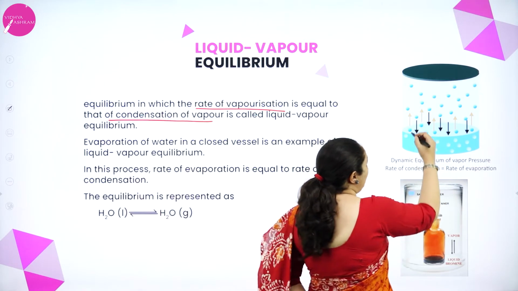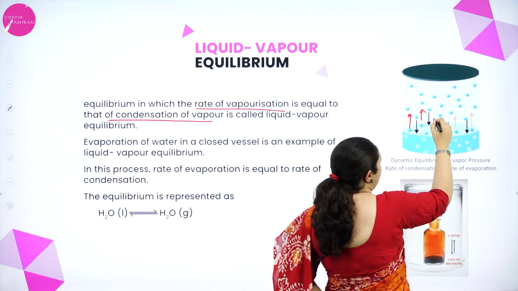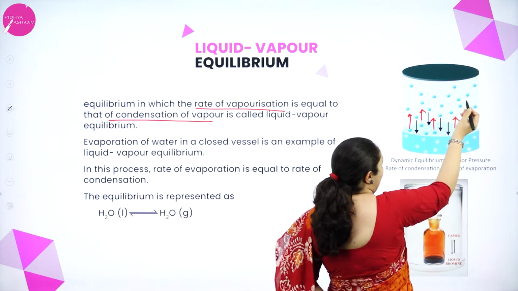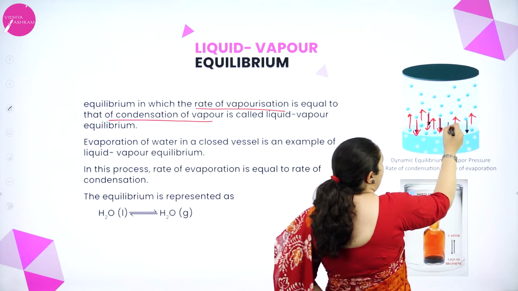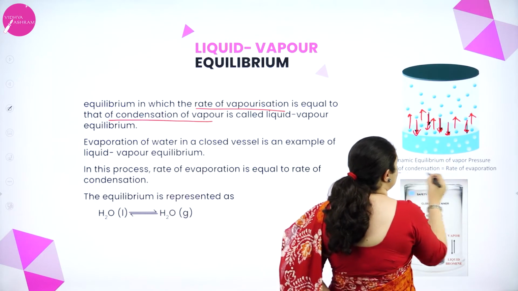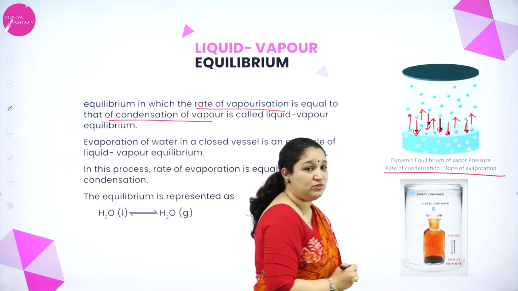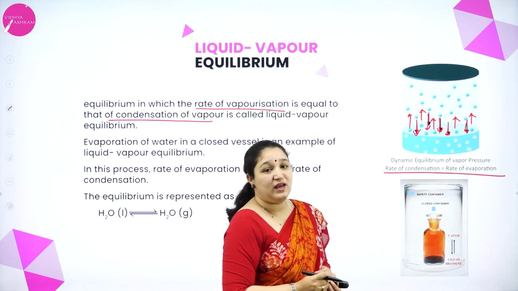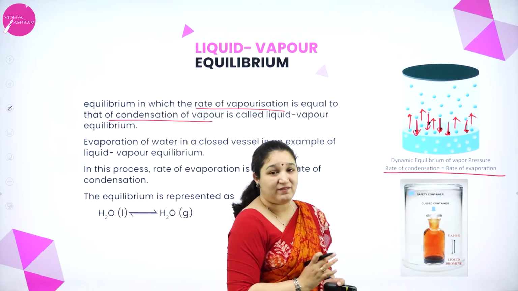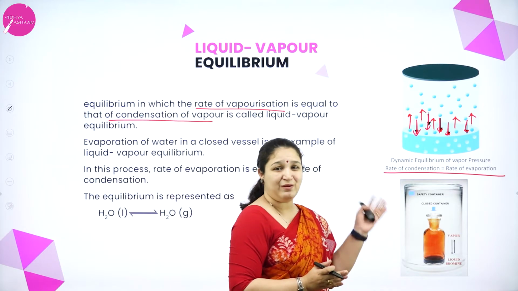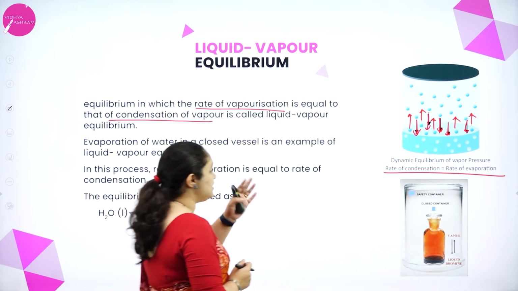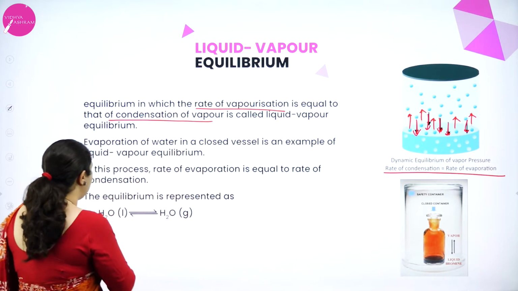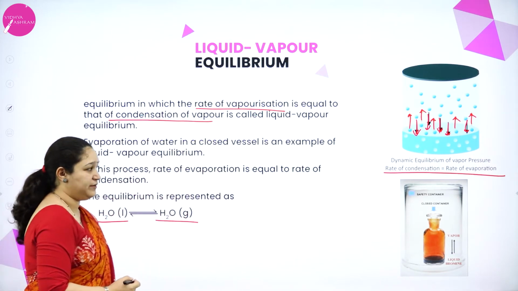So the rate of vaporization is equal to the rate of condensation. Condensation and evaporation are equal to one another, and we call it dynamic equilibrium, and more about dynamic equilibrium I will explain further. So this is one example of water in the liquid state to the gaseous state.